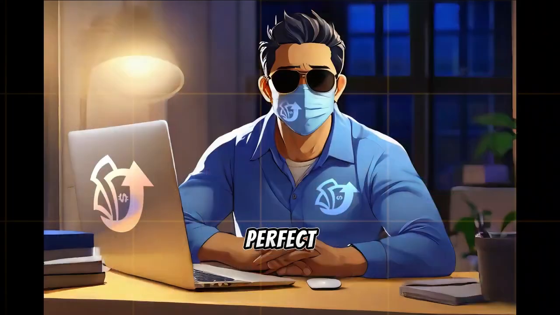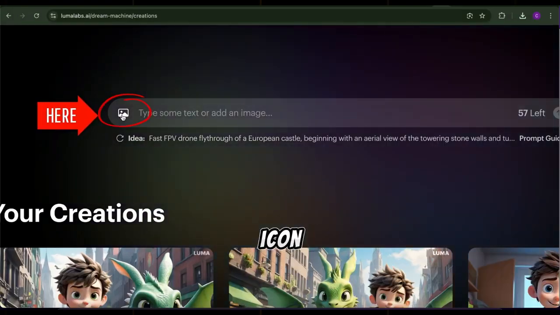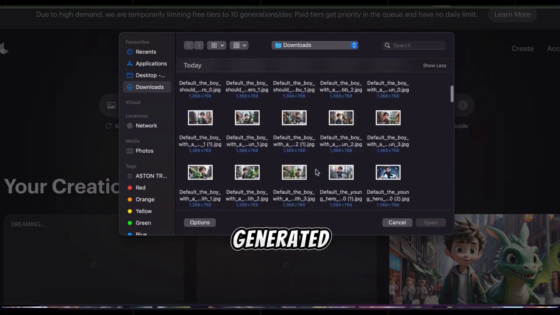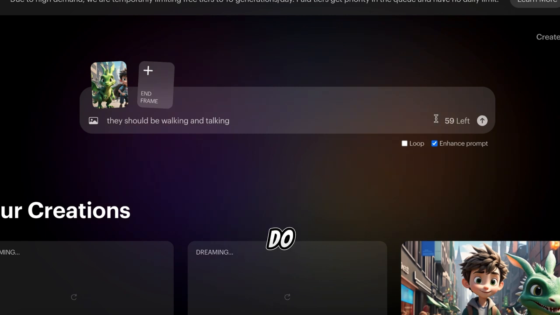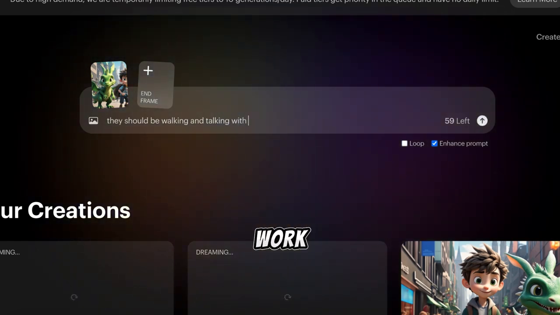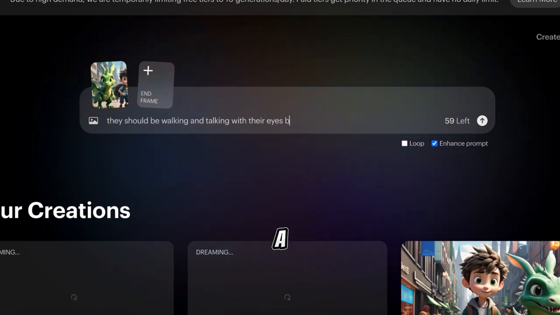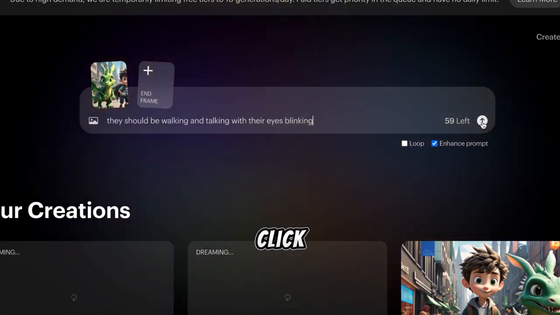It's almost perfect. To use Dream Machine, click the link in the video description to get started. After logging in, you'll land on the main page. Click on the image icon and upload one of the images we generated with Leonardo AI. Next, you can give it a prompt to tell it what to do with the image, or leave the prompt empty and let Dream Machine work its magic. However, giving a prompt usually yields better results. I'll give it a prompt and click Generate.